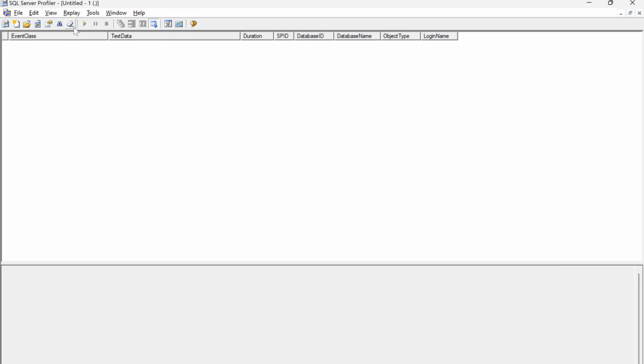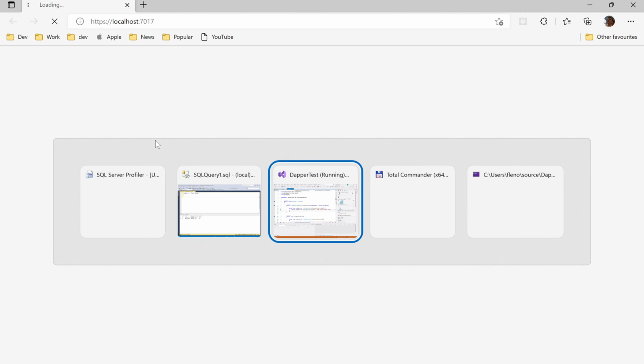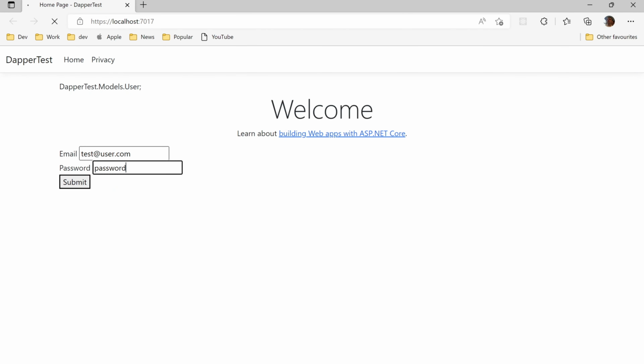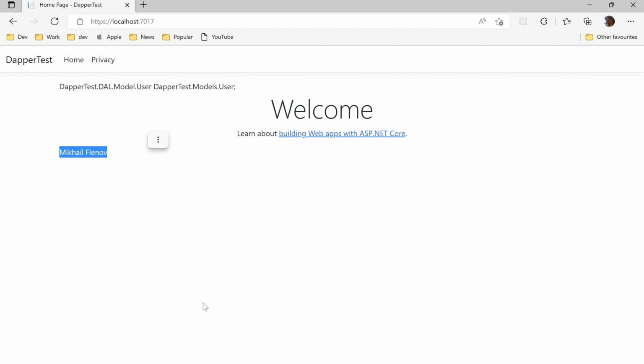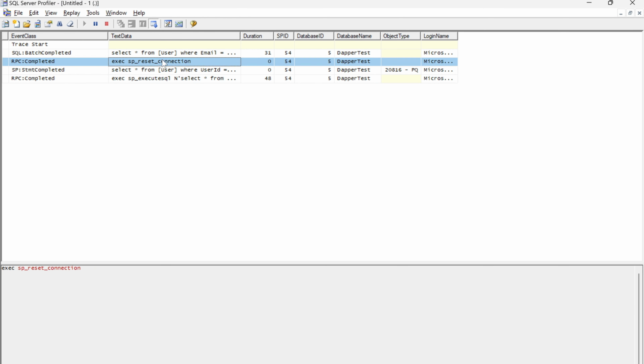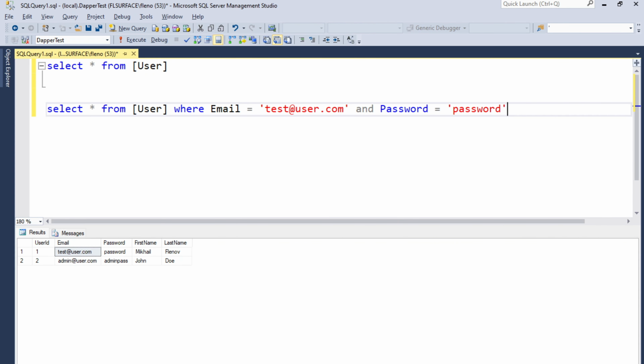I'm going to run SQL Profiler so we can see what's going on in the back end. Okay, loading. Okay, password, authenticating, and everything should stay the same. I'm authorized as a valid user, and let's see what query we executed. That's the query. Everything is still correct and the application is working, but it's not secure. Right now we pass email and password as parameters.